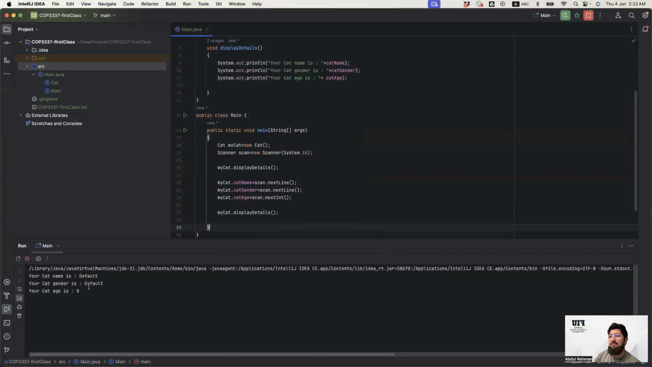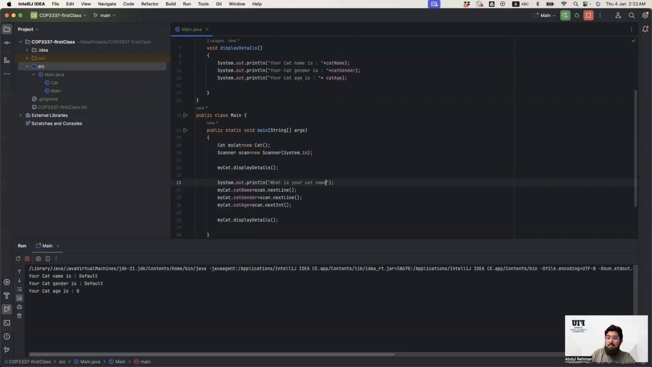So first is default 0, which is very clear, but we did not let any messages display saying please input your cat name or something. So better we should write that first, then we can come up with System.out.println. What is your cat name?